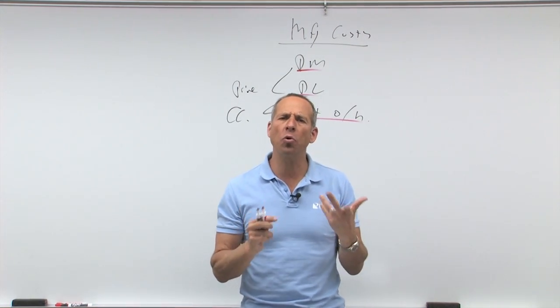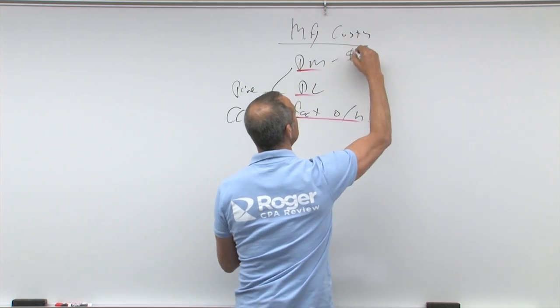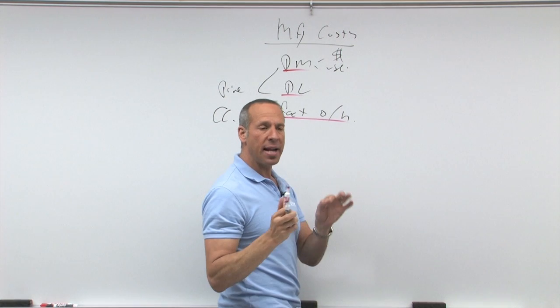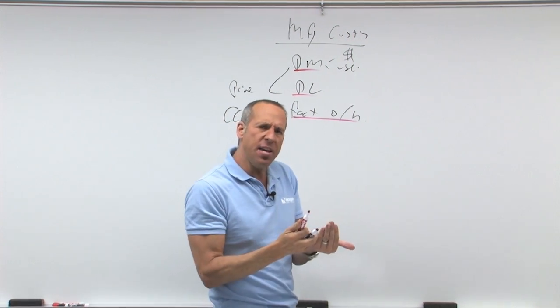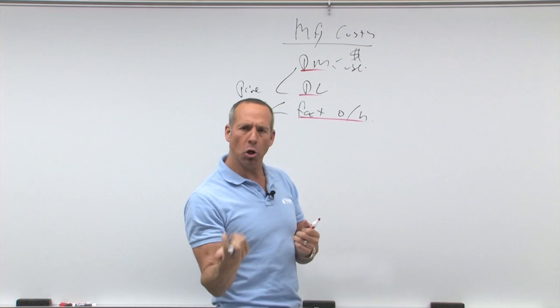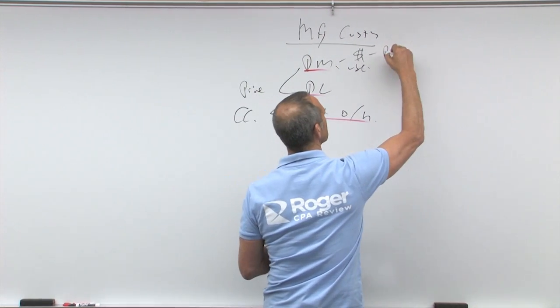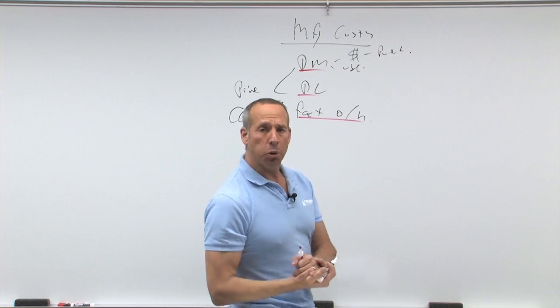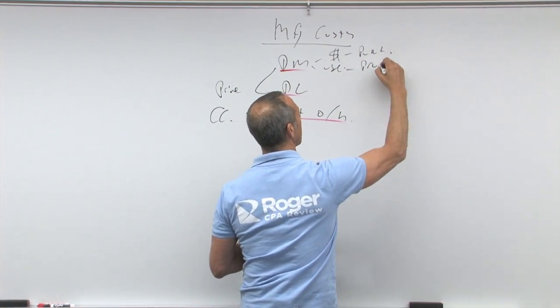Now, with materials, those are the materials that become an integral part of the product. What can go wrong with materials? You either pay too much per pound or you use too many pounds. Now, let's think about it logically. If you pay too much, who messed up? Purchasing or production? That would be purchasing. If you use too many pounds, who messed up? Purchasing or production? That would be production.